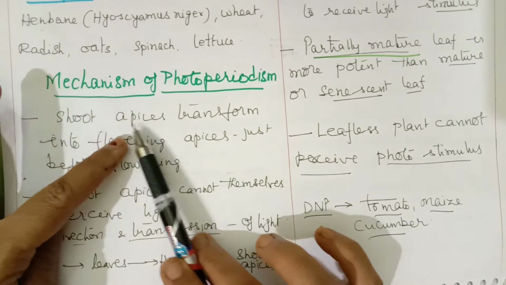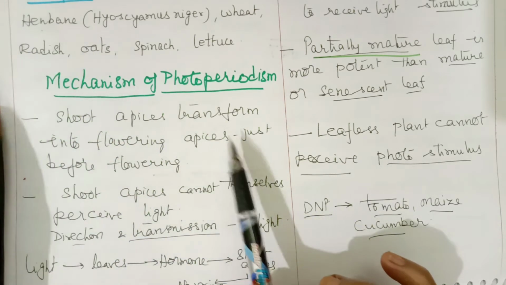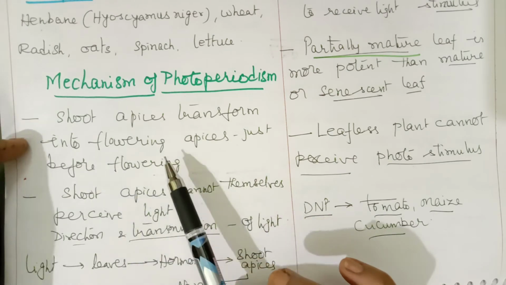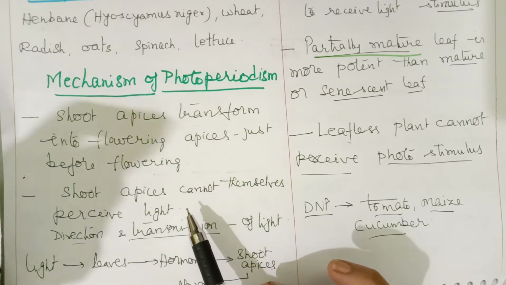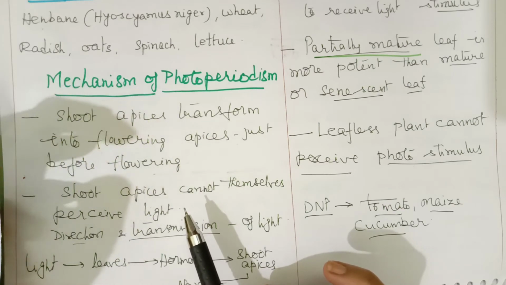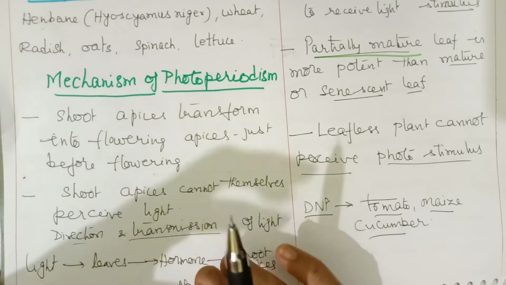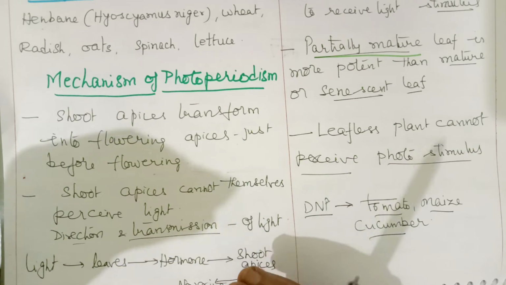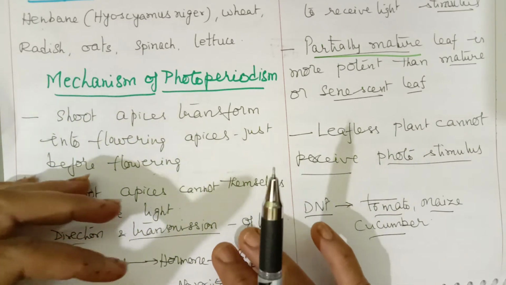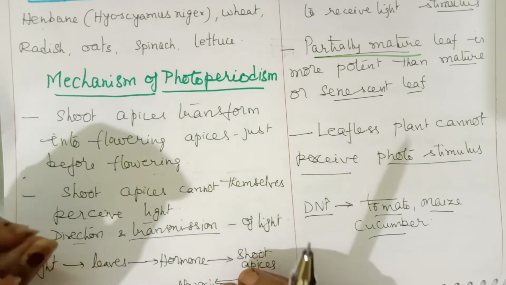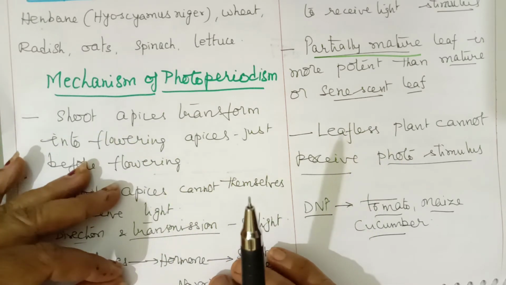So shoot apices transform into flowering apices just before flowering. Once the vegetative growth is completed, some changes will take place. Hormonal changes will take place. These hormonal changes are induced by light. That's what we describe as photoperiodism.